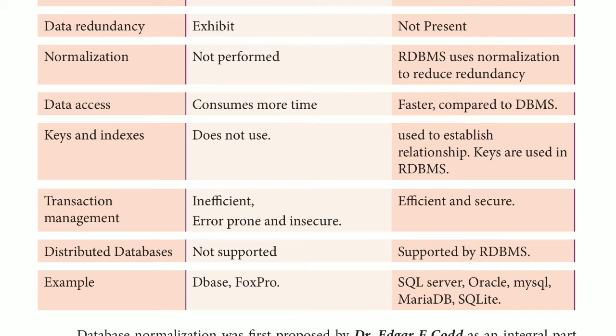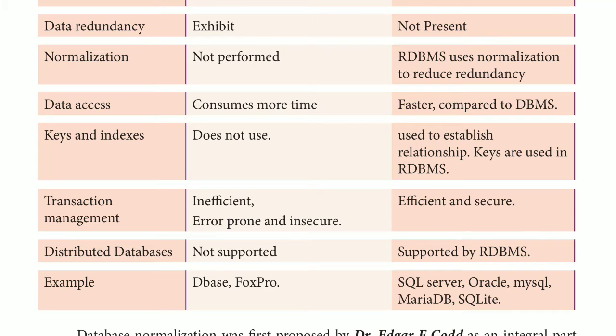Okay, next is distributed database. It is not supported in DBMS, but a relational database supports distributed databases. This means that a part of a database will be stored somewhere in the world, and a part of the data will be stored here. So it will be distributed, meaning the data will be shared around the world. Here you can access any data from anywhere, and you can edit the data from anywhere.